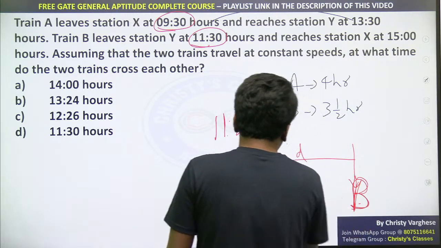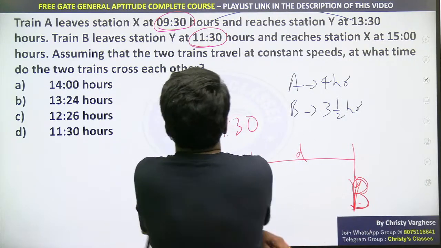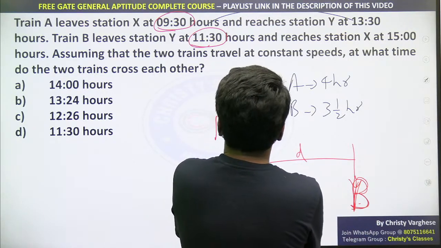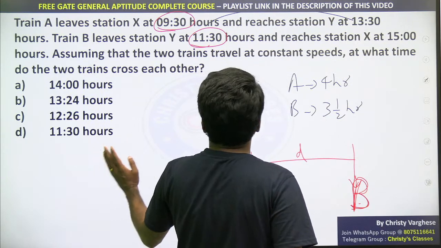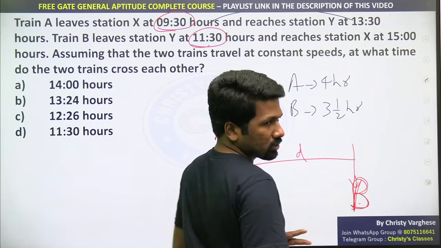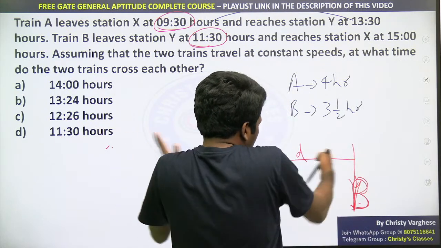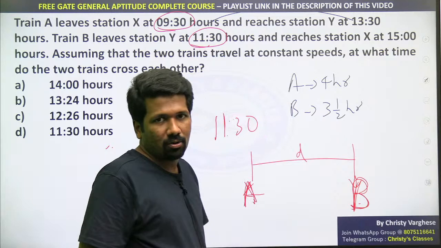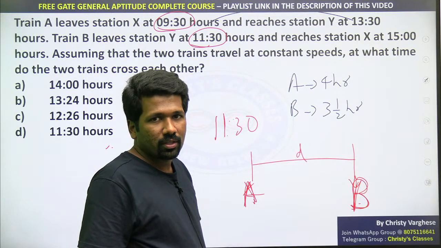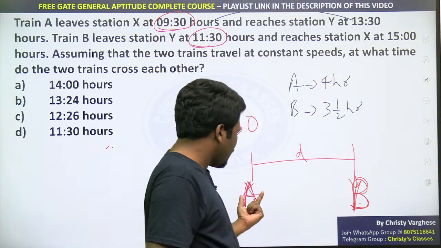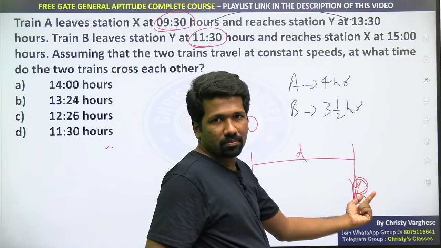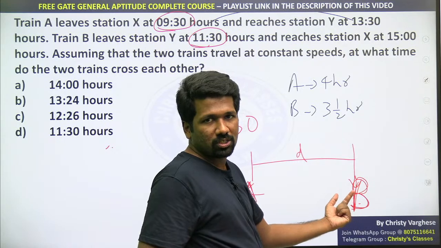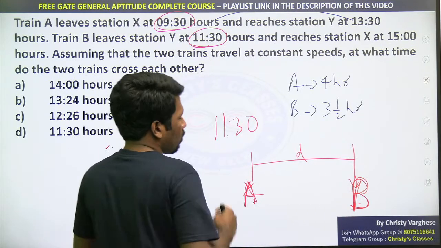Train A and B at 11:30, this is the situation. At 11:30, train A has travelled from station X for 2 hours. That means half of the total distance is already covered. Now A needs only 2 hours to reach B, because out of 4 hours, 2 hours are already travelled.